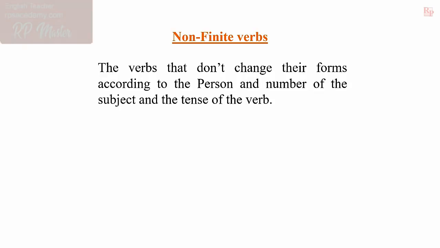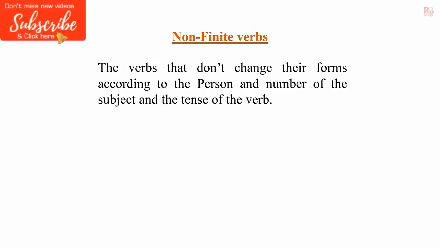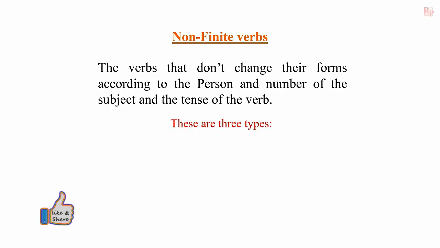In this video, we are going to know about the non-finite verb. The verbs that don't change their forms according to the person and number of the subject and tense of the verb are called non-finite verbs. These are three types: infinitive, participle, and gerund. Let us discuss one by one.